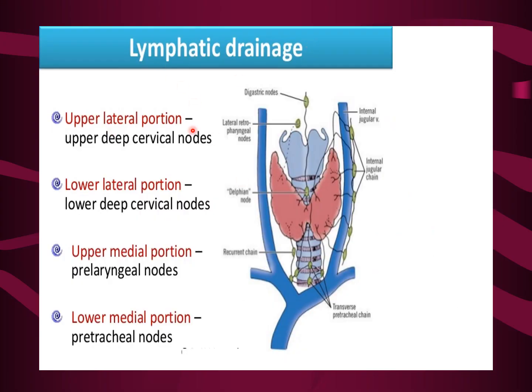Lymphatic drainage: the upper lateral portion drains into the upper deep cervical nodes. The lower lateral portion drains into the lower deep cervical nodes. The upper medial portion drains to the prelaryngeal group of lymph nodes. The lower medial portion drains into the pretracheal nodes.